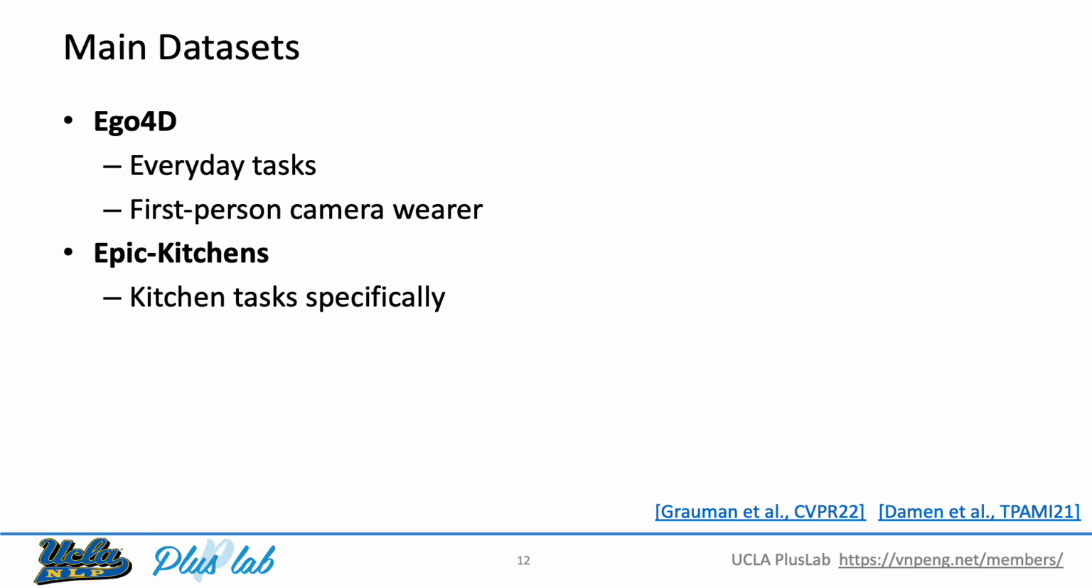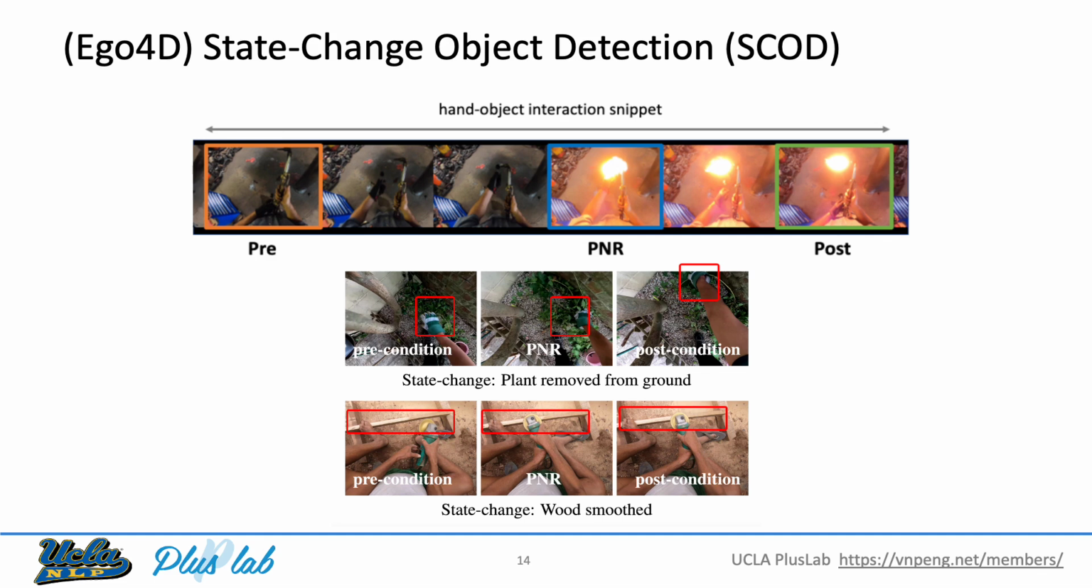We use two popular egocentric video datasets as test beds for our method. Ego4D is a comprehensive video dataset covering a wide range of everyday tasks. Epic-Kitchens is a similar dataset focusing on daily kitchen activities from the first-person view. For Ego4D, we specifically focus on its state change object detection subtask. The task defines three types of frames from a video concerning a particular human action. The PNR, or point of no return frame, is defined as the point where the action is just about to take place. Centering around this, the pre- and post-condition frames define the frames where pre- and post-conditions have been satisfied.